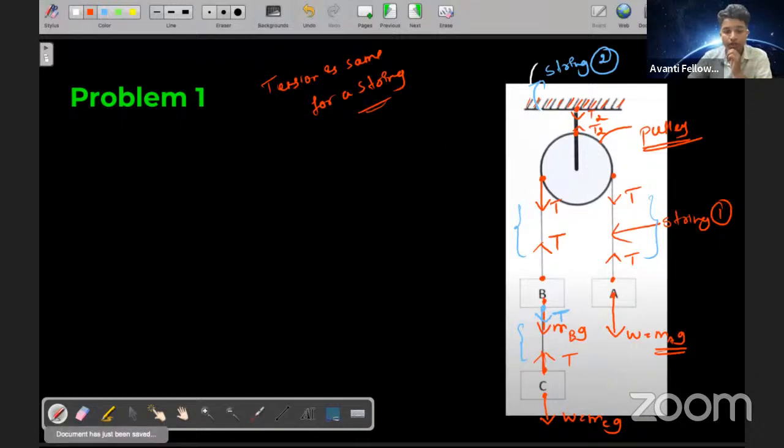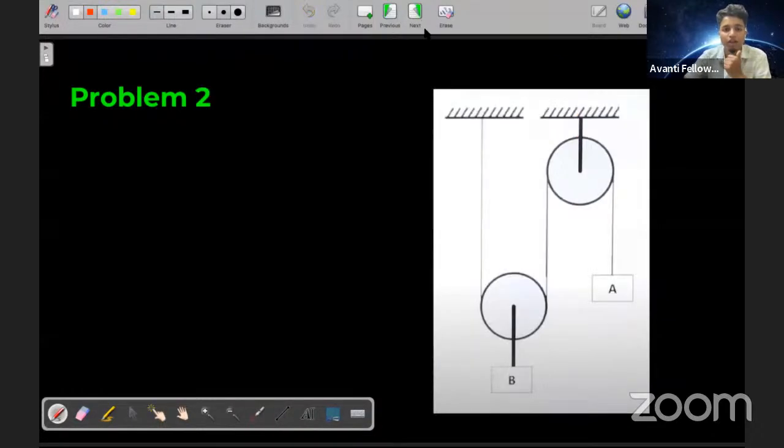Others, let me know. Is there any doubt? Okay, Parth, very nice. Now, this will be a homework problem for you guys. I want to know where will tension act in the whole system? Where will the tension act?